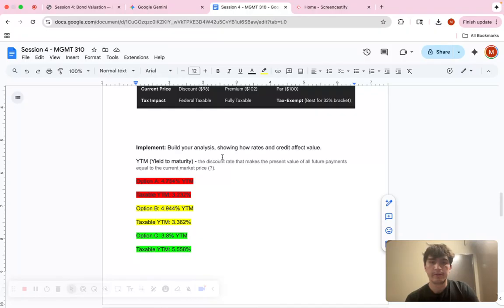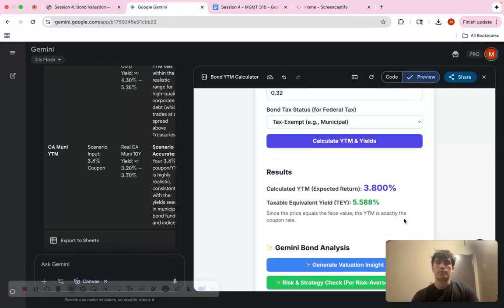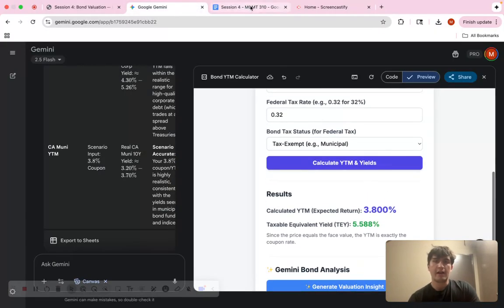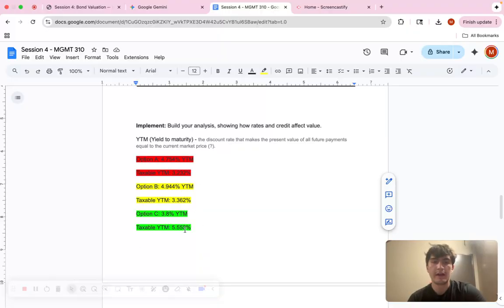While playing around with this, I was able to find out that the taxable yield to maturity is the most important one that we should be looking at, which means option C is the best. Option B would be the second best because it has the second highest, and option A is the worst. And this is just in terms of yield to maturity. We haven't factored in our risk yet.